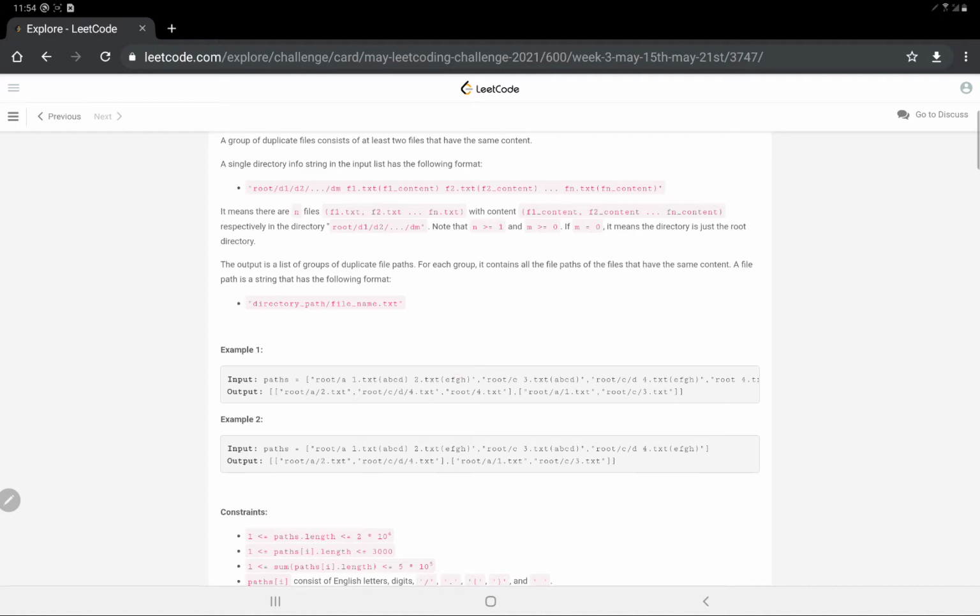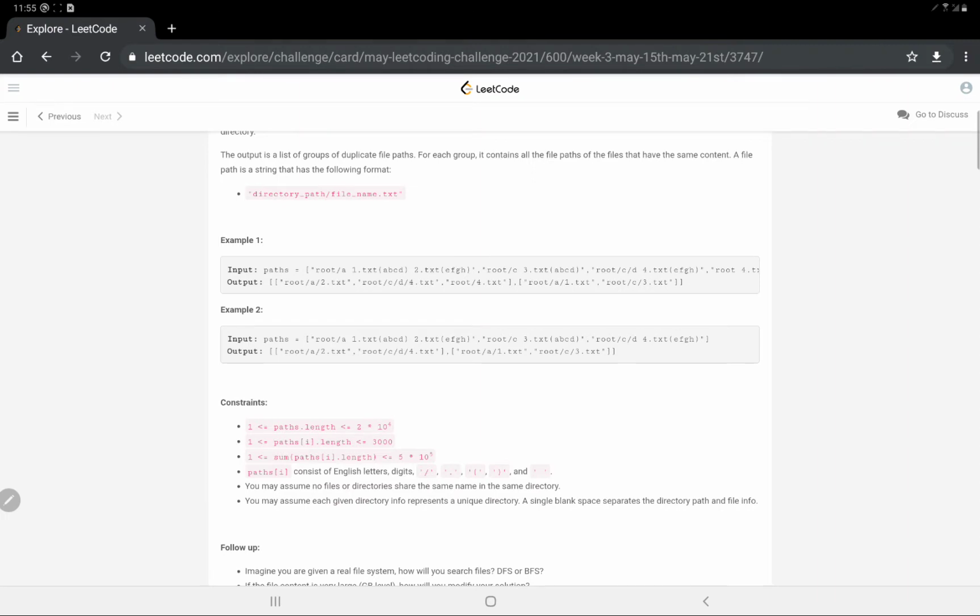Now let's move on to the constraints that are given to us. The constraints are that the path array, containing the different strings, different directories, different files and contents, would have a length from 1 to 2 times 10 to the power 4. Basically it would have at least one file, so we don't need to worry about the zero or null corner case. That's ruled out in this question. And any given path, for root directory A, there could be 10 files, 20 files, so the length would range up to 3000, including the braces and the content.